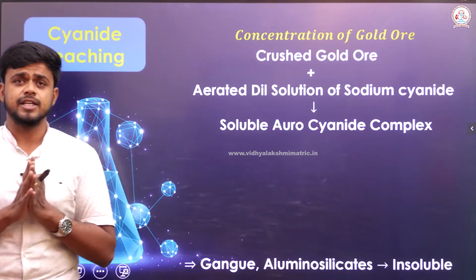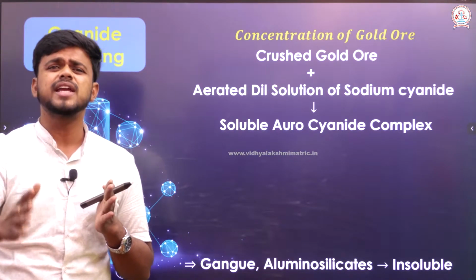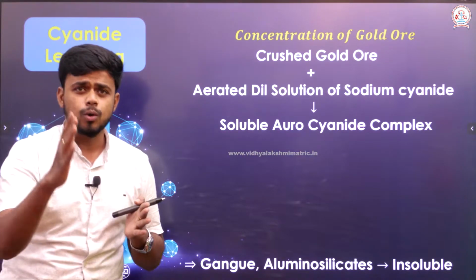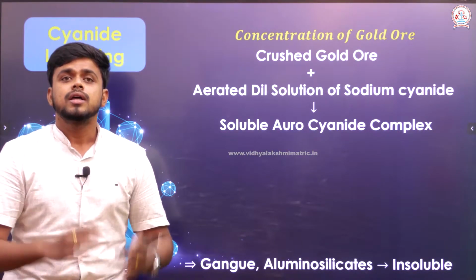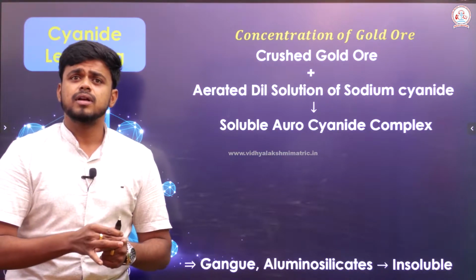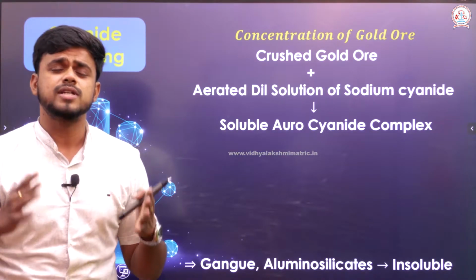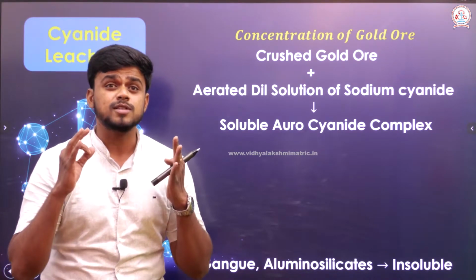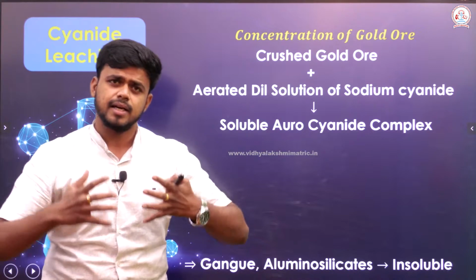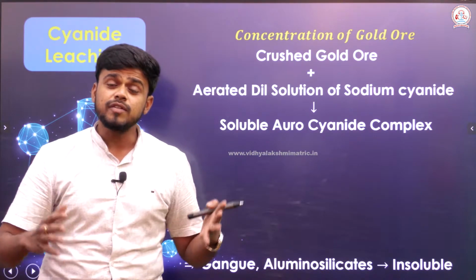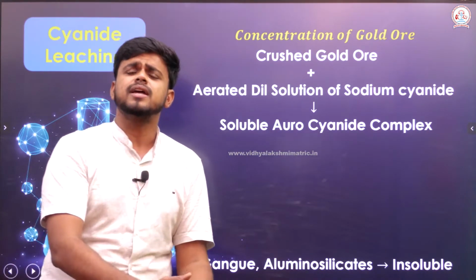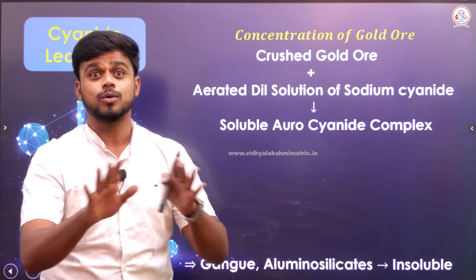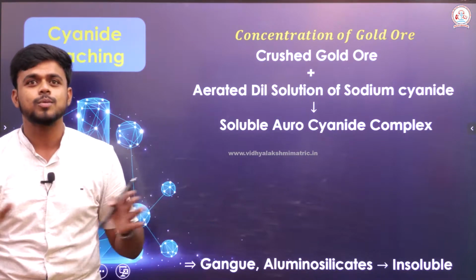When I say cyanide leaching, this process is widely used to concentrate the gold. Okay. Sir, the major source for the gold is the earth. Through the earth, by a process called mining, I am able to get gold. Actually, we are getting gold as it is. That is why it has been directly taken into the jewelry shop for its manufacturing, right, sir? No. It is not in such a way.